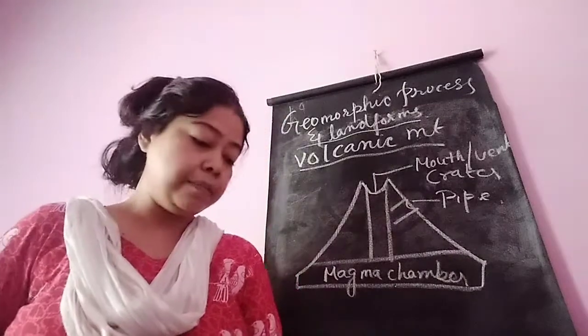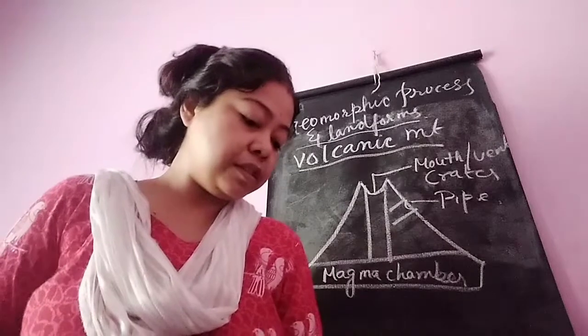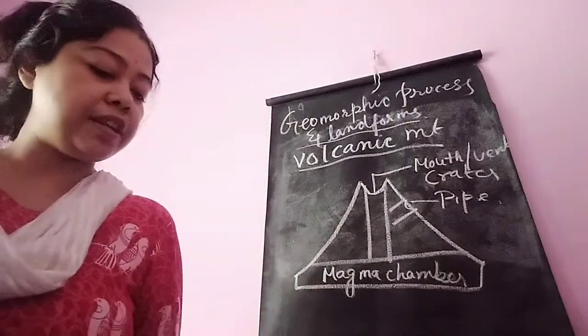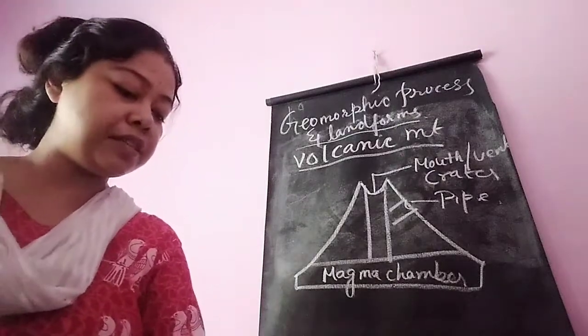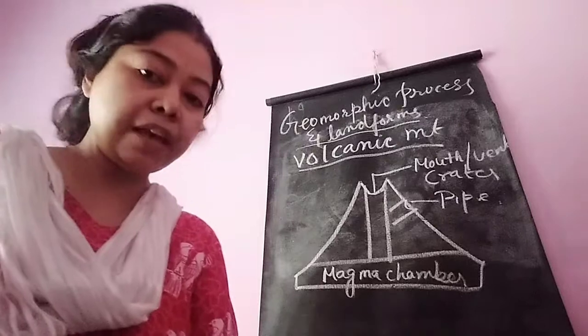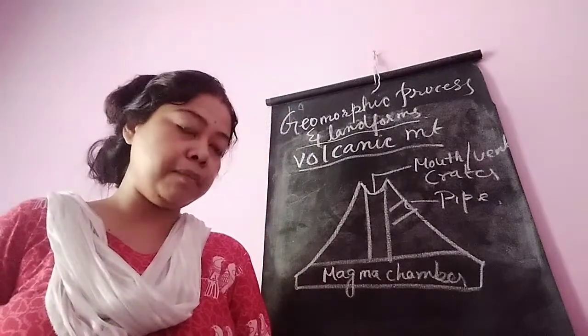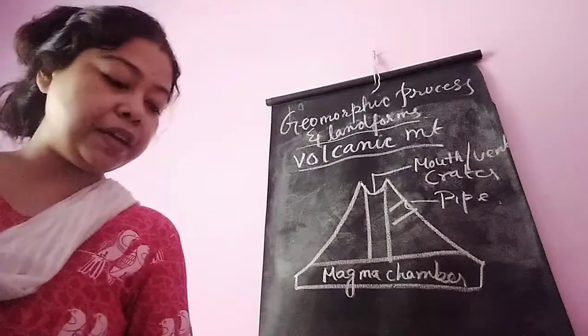Now I am reading. The rupture on the earth surface that allows hot lava, volcanic ash and gases to escape from the magma chamber below the surface is called volcano. They were formed when hot molten magma emerged out from the earth's surface through the zones of weakness.